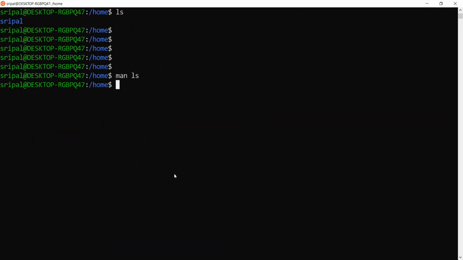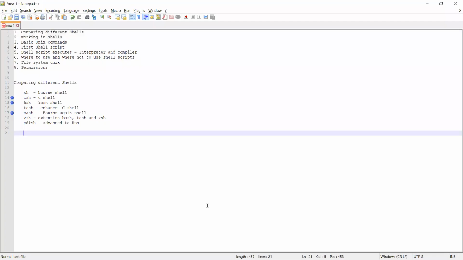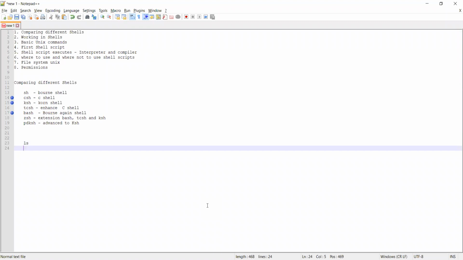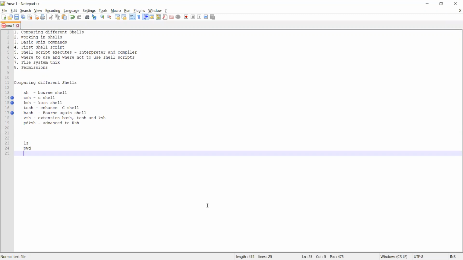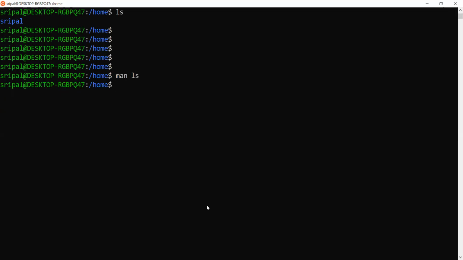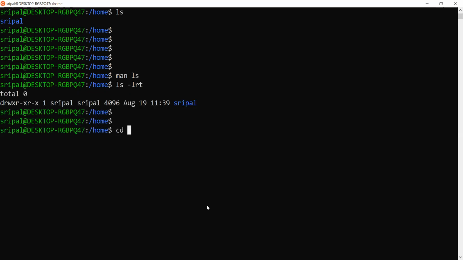So far, I'll list out the commands that we have covered so that we don't lose track. We used the ls command and the pwd command. Now let's see how we create folders, or directories as we call them in Unix. Here I'm creating another directory called Angie. We use mkdir, which stands for make directory. That's how I remember it.